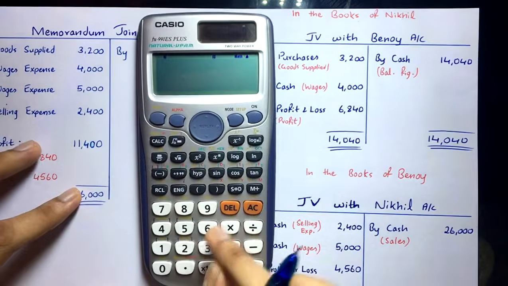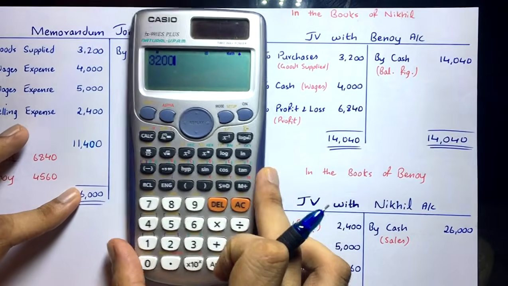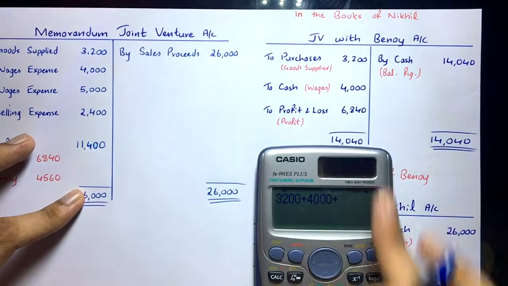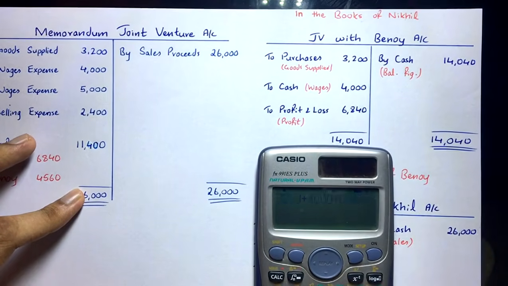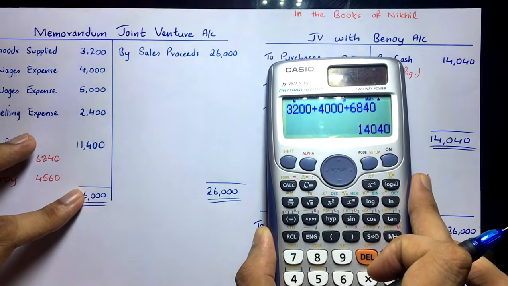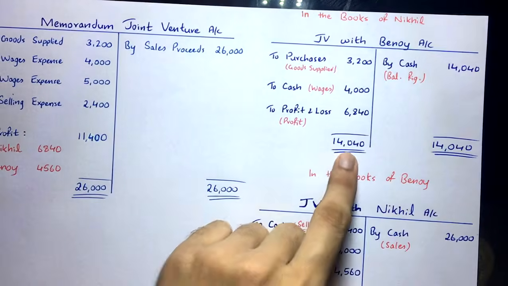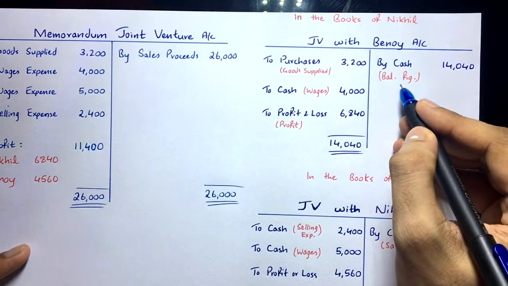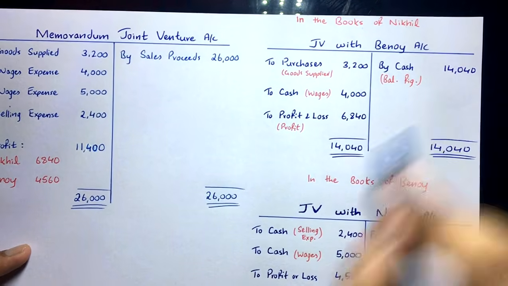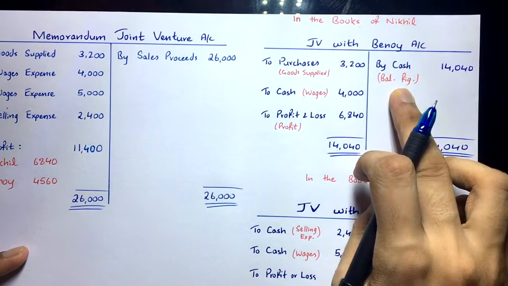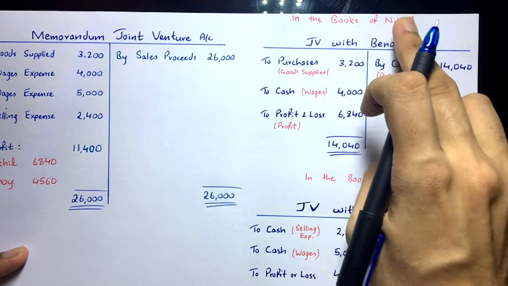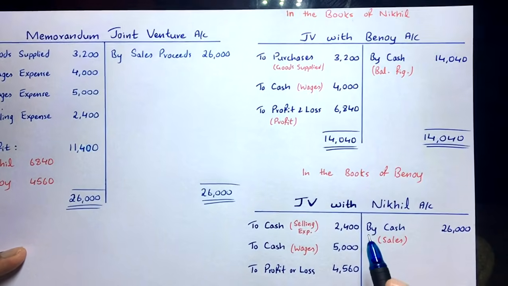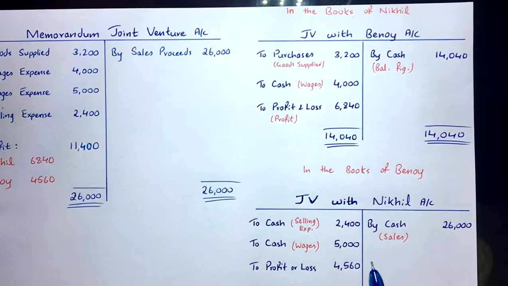So just balance it out. 3,200 plus 4,000 plus 6,840 is equal to 14,040, right? 14,040 on both the sides, and we can see 14,040 is the balancing figure on the credit side. It means that Nikhil will get money from Binoy. Clear? This is the balancing figure, the final settlement that will be made among the co-venturers.